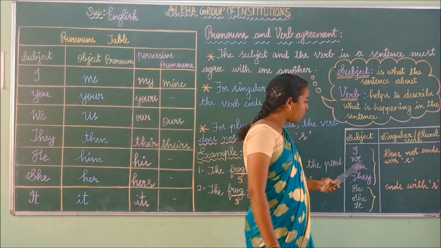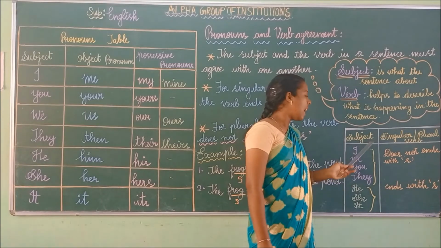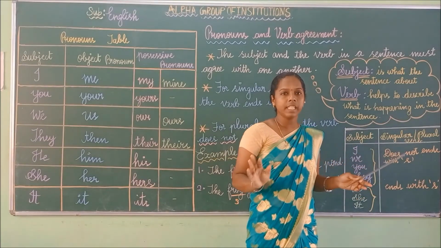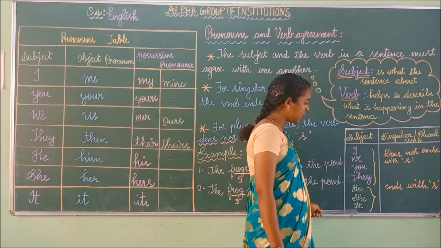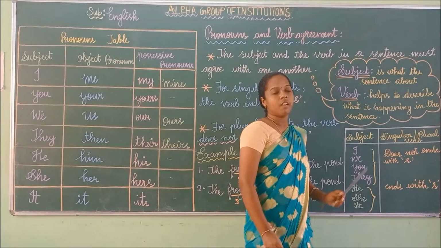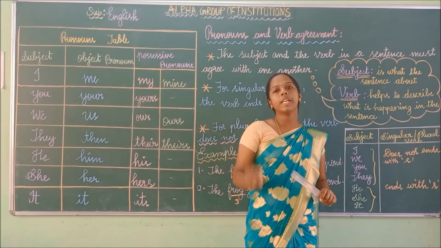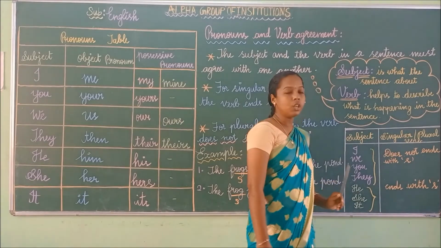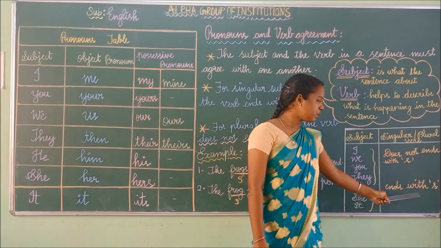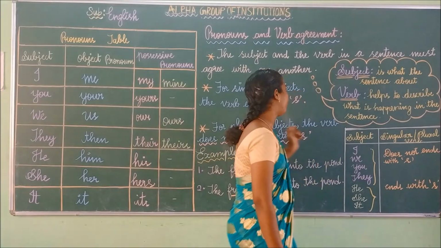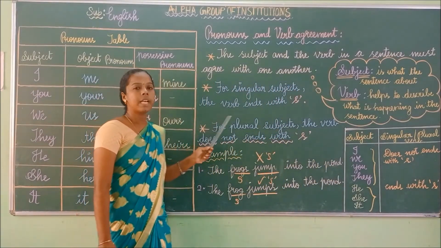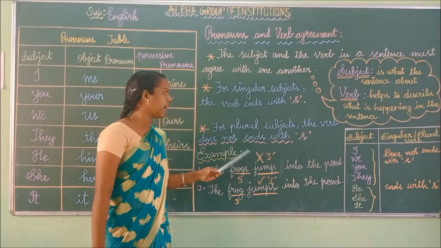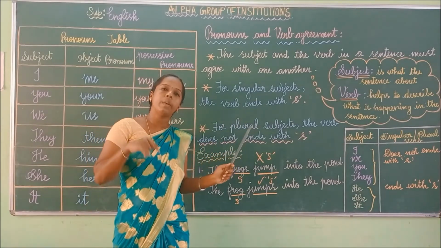See, I, we, you, they. If the subject is I, we, you, they, the verb does not end with s. If the subject is he, she, it, these are singular subjects. For a singular subject, the verb always ends with s. Have you understood, children? For a plural subject, the verb does not end with s. For a singular subject, the verb always ends with s.